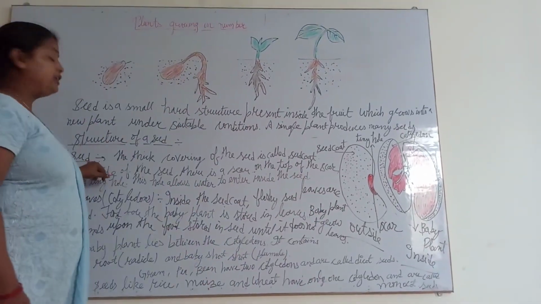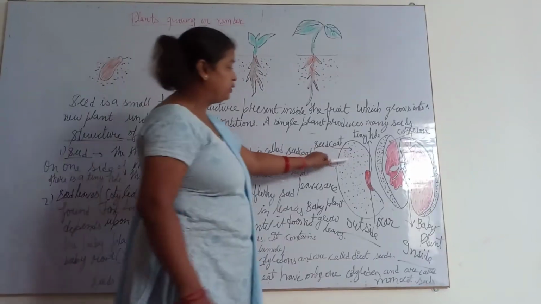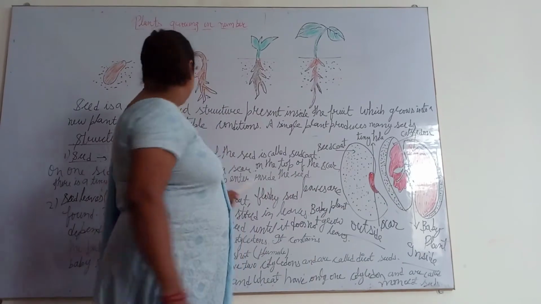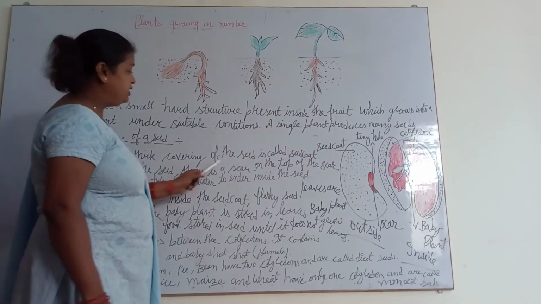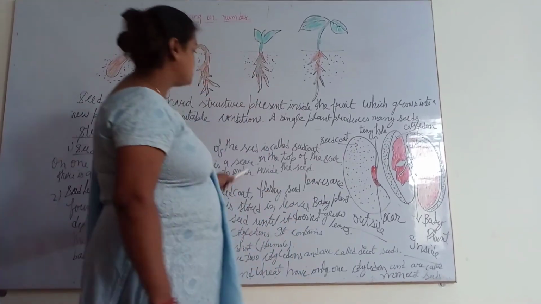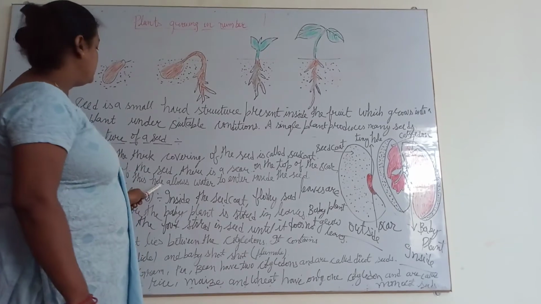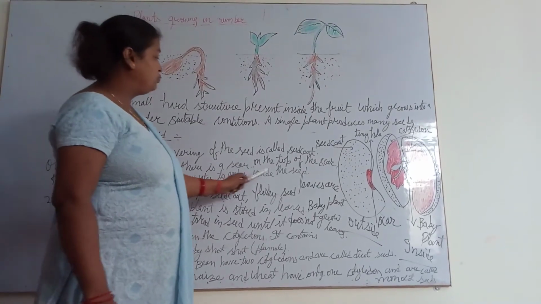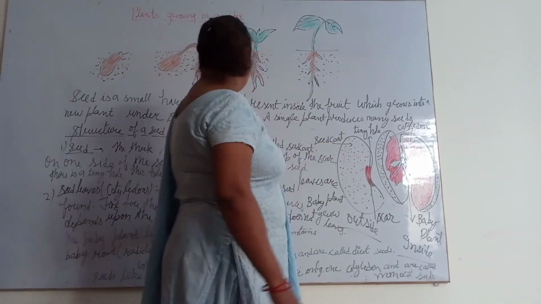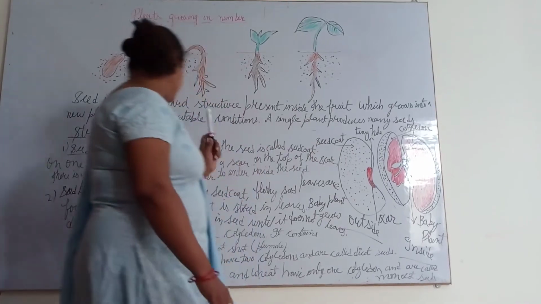Now the first part is the seed coat. The thick covering of the seed is called the seed coat. I have already explained that the thick body part of the seed is called the seed coat. And on one side of the seed there is a scar, and at the top of the scar there is a tiny hole. Clear? This hole allows water to go inside the seed.